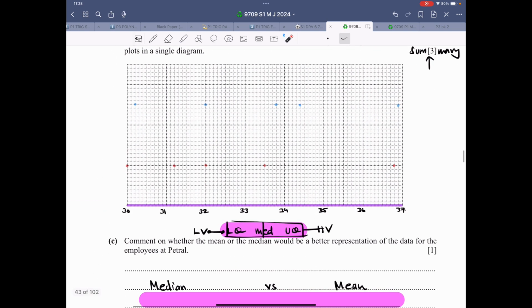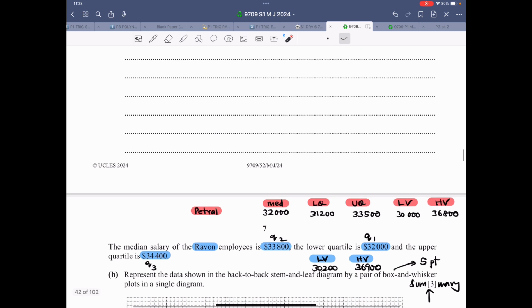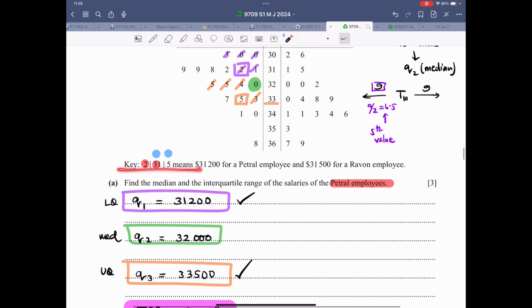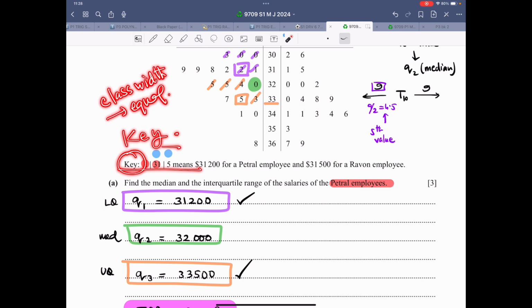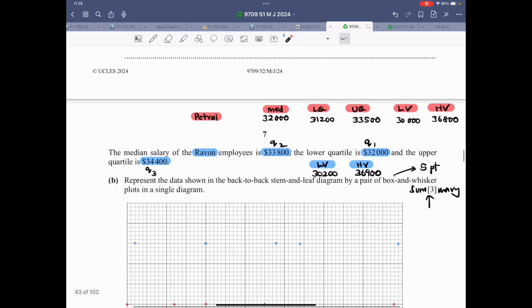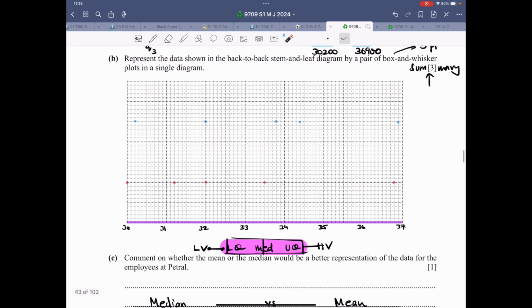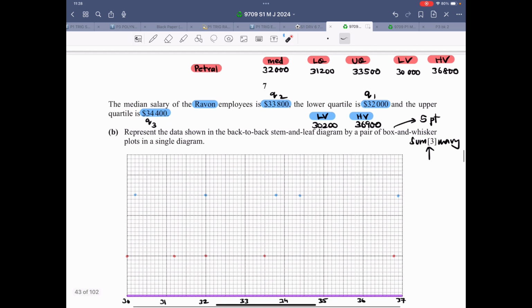So now when we draw a box plot, what is necessary? That the scale should be there. And what is necessary in a stem plot? In a stem plot, a key is a must. And the second thing, the class widths that are chosen, they have to be of equal class width. So these two are the conditions that are necessary. Now coming back to this idea, what are we doing right now? So we have drawn a scale. What I did is that I looked at the smallest value. So the smallest value out of all these 10 pieces of data is what?